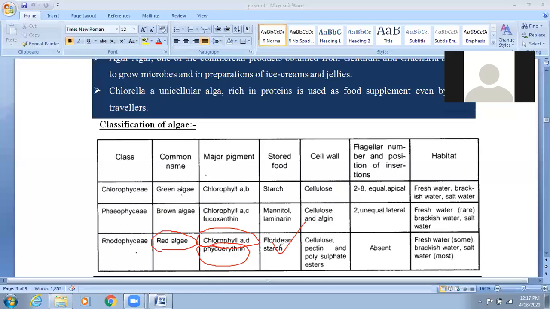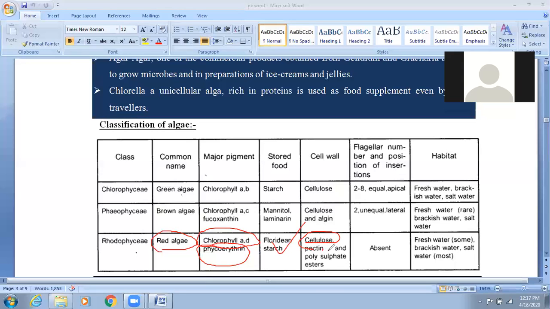I also prepared an assignment, and you will find this question mentioned there. Okay, and then the cell wall. They have a cell wall made up of cellulose, and cellulose has beta 1,4 glycosidic linkage.